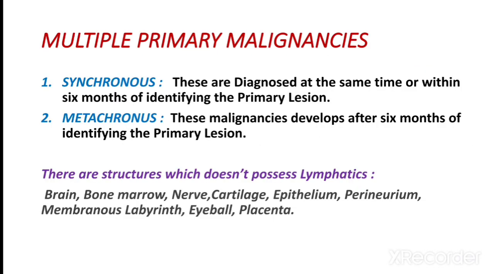Multiple primary malignancies. There are two types, synchronous and metachronous. Synchronous: these are diagnosed at the same time or within 6 months of identifying the primary lesion. Metachronous: these malignancies develop after 6 months of identifying the primary lesion.